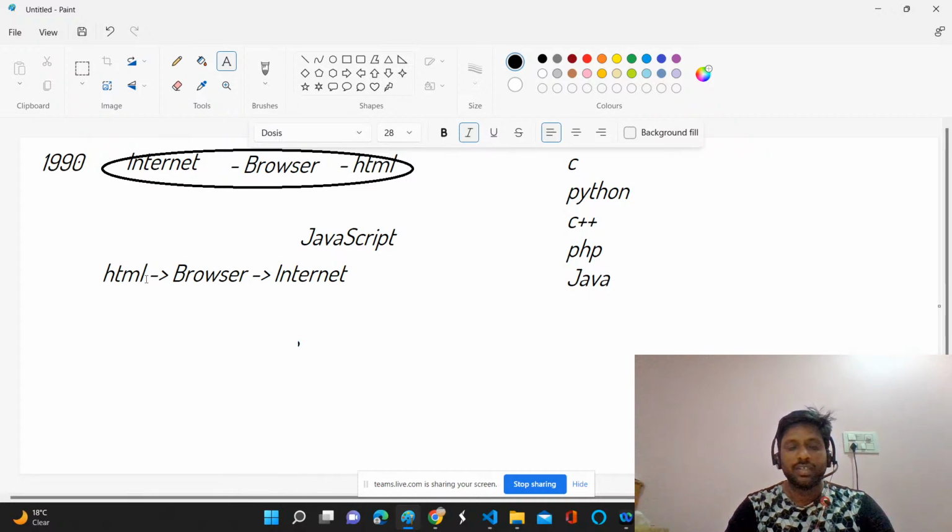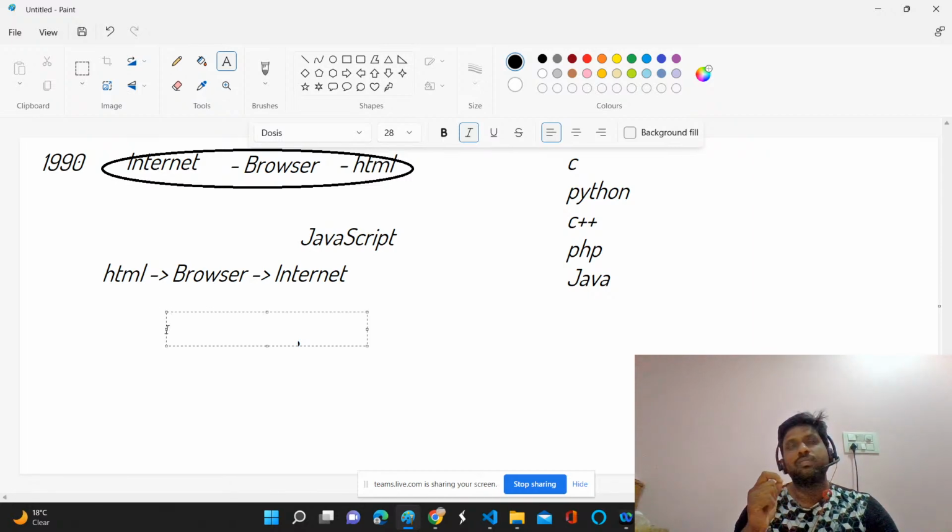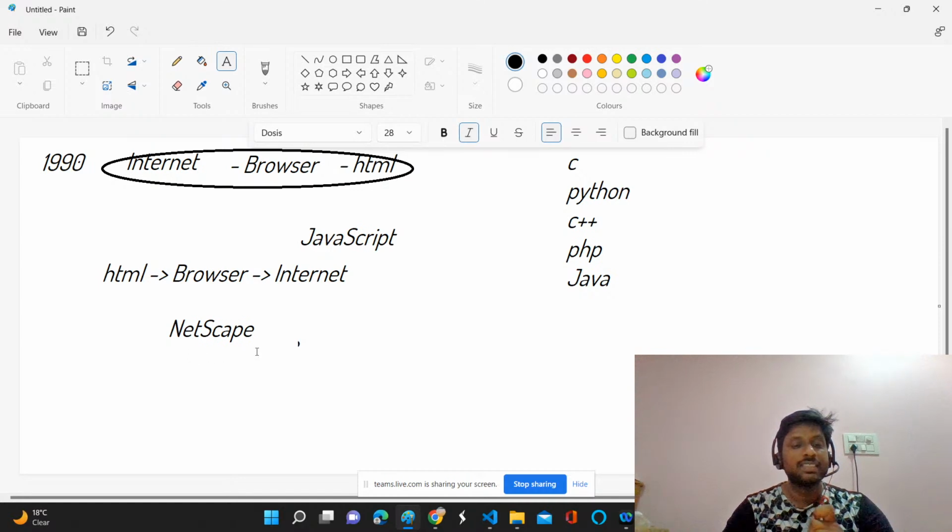Anyway, we have an HTML file and the browser is there. Of course, I will tell you the first popular, first useful browser, designed by the company called Netscape. Just remember these names, they are very, very important. The company name is Netscape. Of course, right now maybe that company is not active, but we should appreciate and remember this name in the history of the internet world. So the Netscape company introduced the browser.